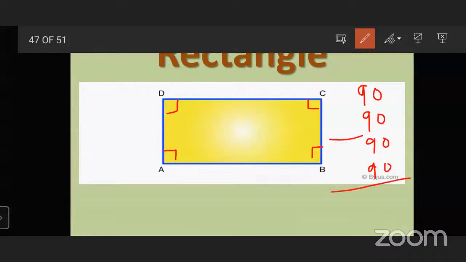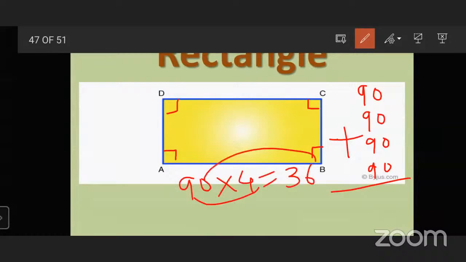So what is the total of the angles? You can multiply 90 by 4. 9 fours are 36, and this 0 we put here. So 360. Sir, your voice is not coming. Now am I audible? Yes. 90 degrees multiplied by 4, or 90 added 4 times, we get the answer 360. So the sum of all angles of a rectangle is 360 degrees.